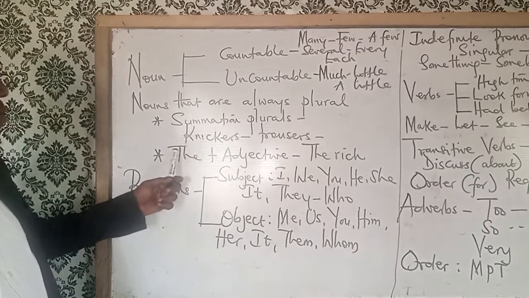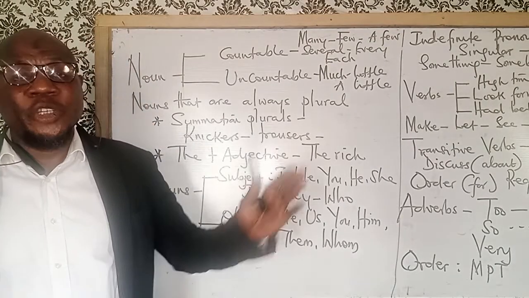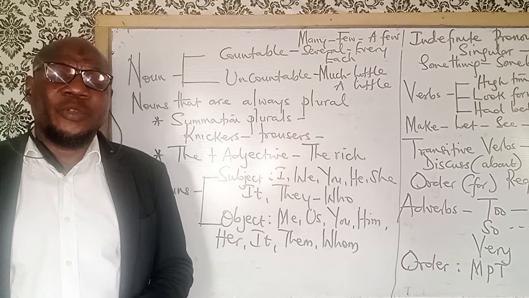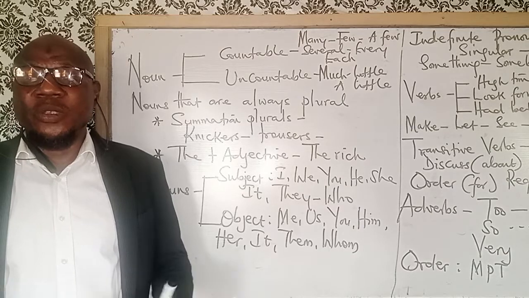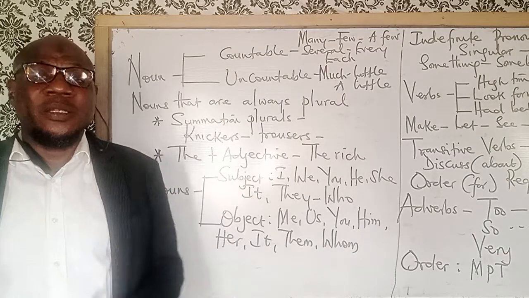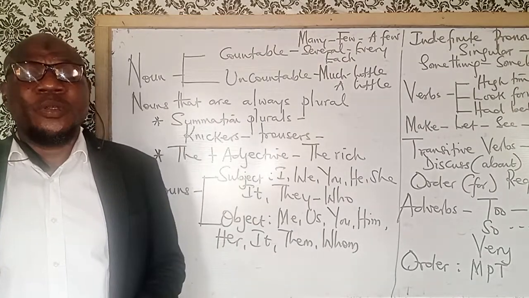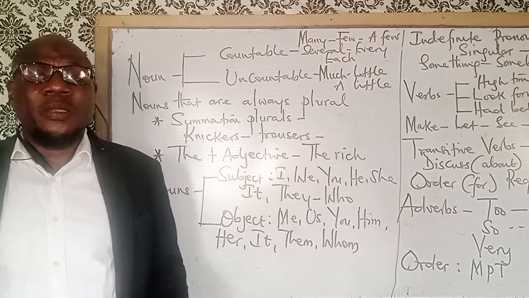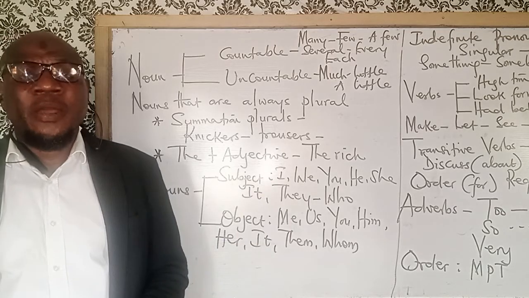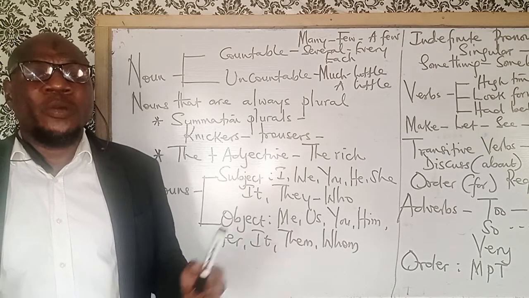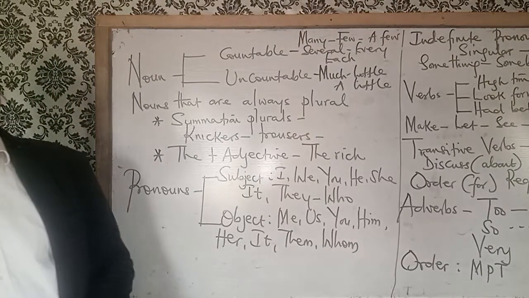Apart from that, when you have the plus an adjective, it will give you a plural noun. Example, the rich. Rich is an adjective because it qualifies another noun in a sentence. You can say the rich man. So when you use the rich alone, that is the plus adjective, it will give you a plural noun. Example, you say, the rich are here, the poor are here, the blind are here, the deaf are here. So the plus an adjective will produce a plural noun.